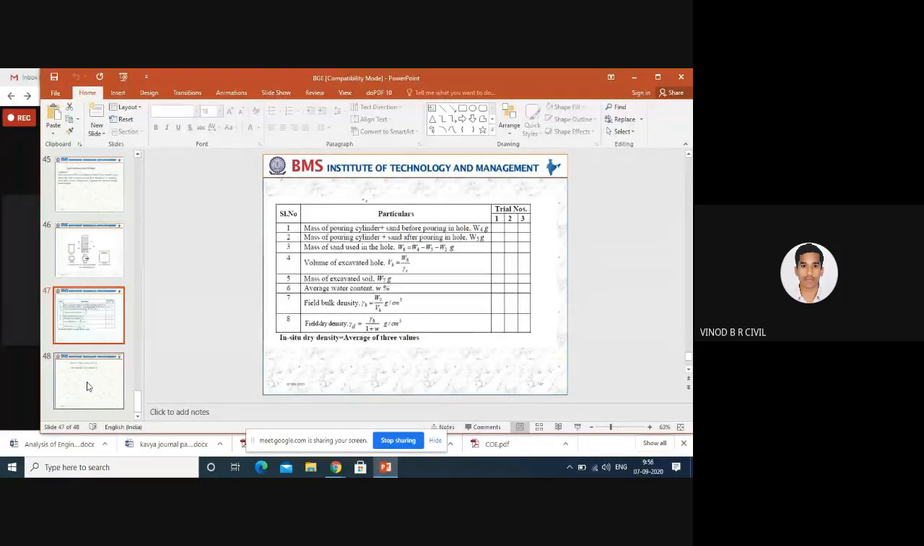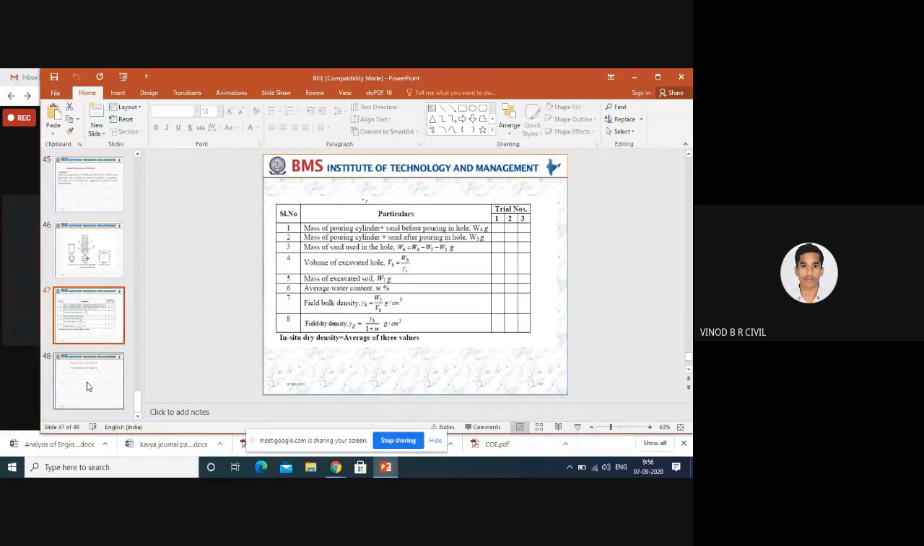What is the procedure? First, find the field. Before testing the soil, check whether it is cohesive soil or cohesionless soil. If it is cohesionless soil, then you have to go for the sand replacement method only. Before that, clean the surface. After cleaning, put the cylinder and sand before pouring into the hole. Take down the weight of sand plus cylinder, that is W4.